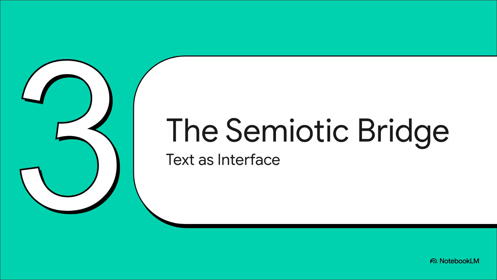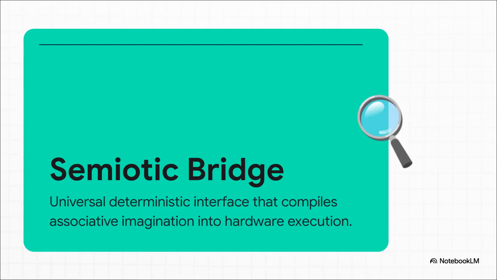That brings us to Section 3, text as the semiotic bridge. You see, text isn't just for reading anymore. It is the operational literature of machines. It acts as our semiotic bridge. Specifically, the CLI is this mathematically pure, well-ordered matrix. It really echoes Donald Knuth's principles of deterministic control, acting as the universal interface that safely compiles our messy, associative human imagination directly into pure, unadulterated hardware execution. When we use explicit text scripts like JSON or Python in the CLI, we completely bypass the fuzzy guessing of the gambler and we mandate absolute precision.